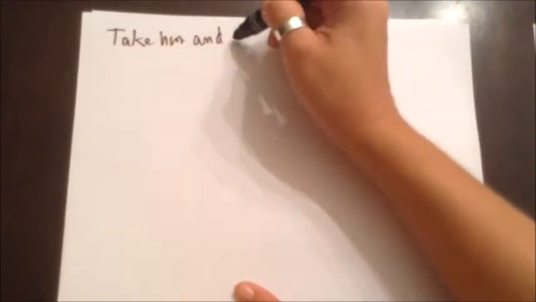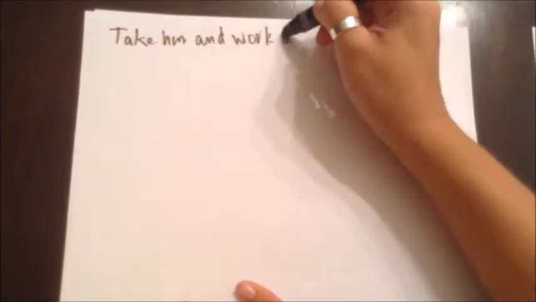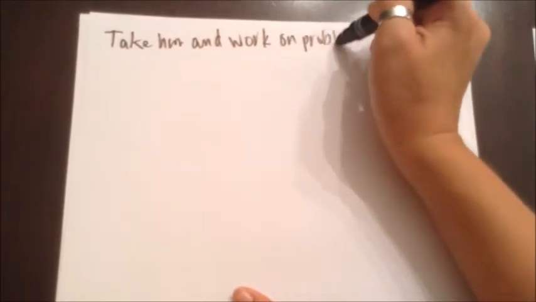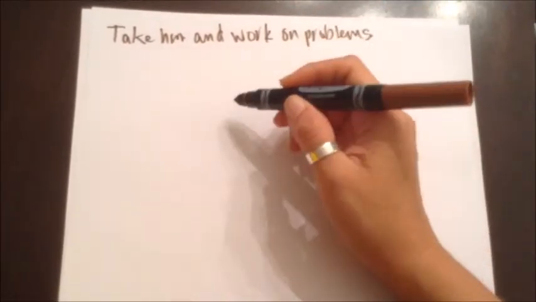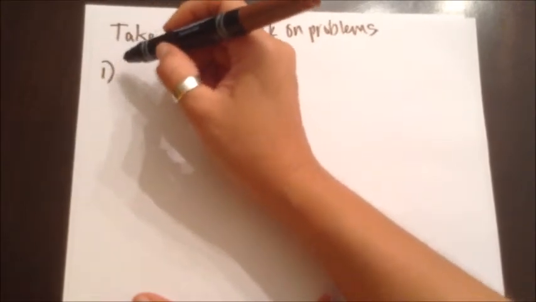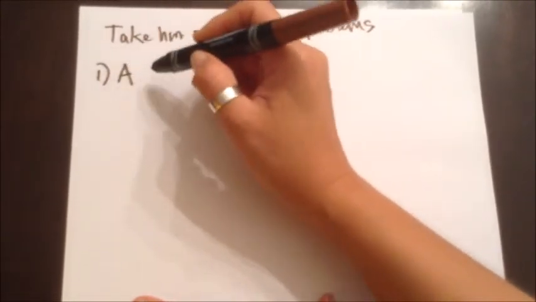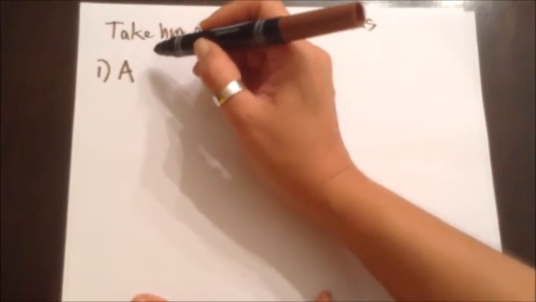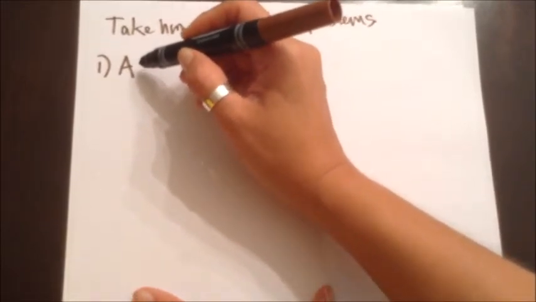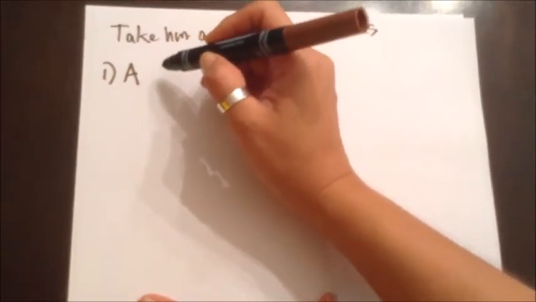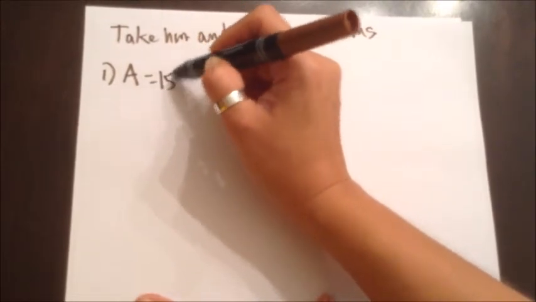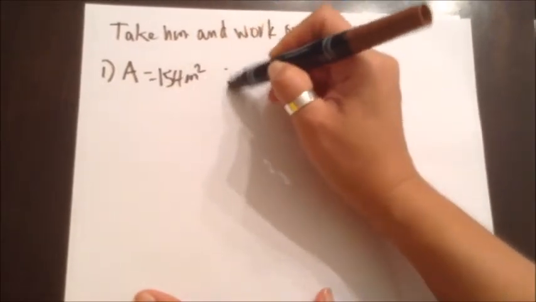Now I'm going to give you a few problems to try at home and bring to class. So we're going to call these your take home and work on problems. Number 1, you're given the area of a circle to be 154 meters squared.